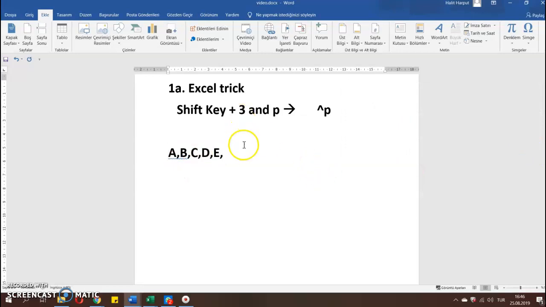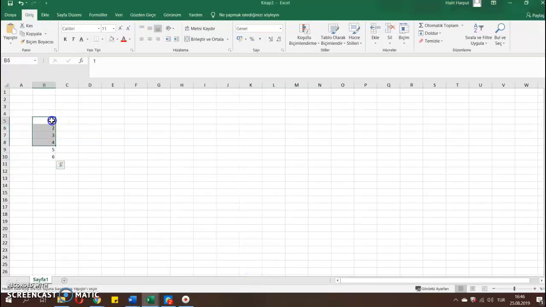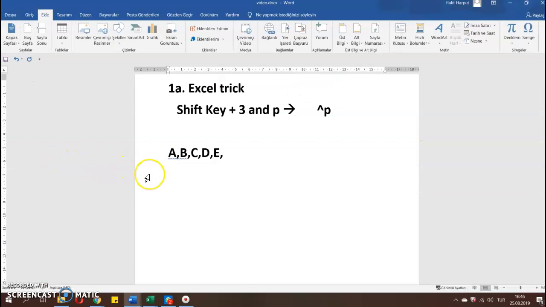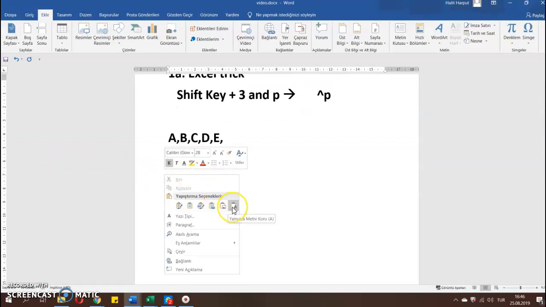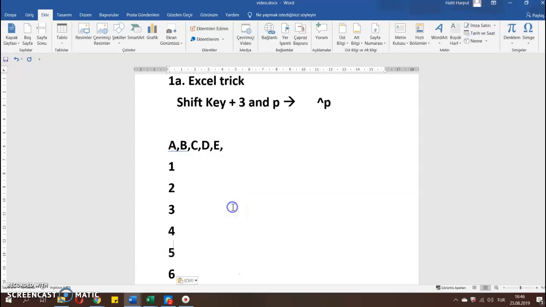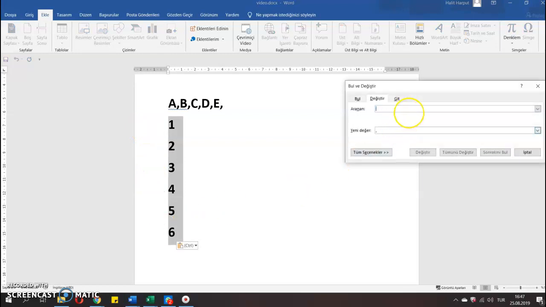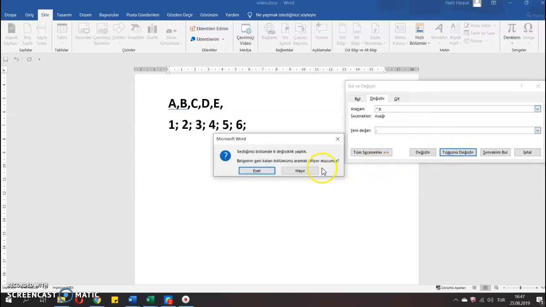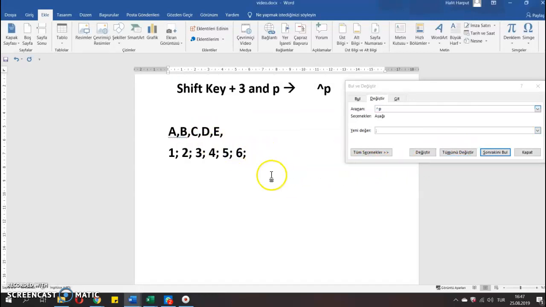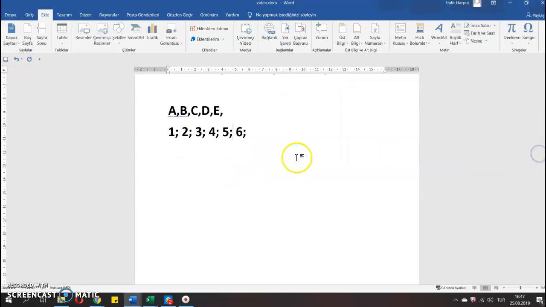You can also copy and paste it from Excel. It's also very easy. So I have this data. Let's copy, and here we have to paste special. We just need the text, not the format or anything. And then we select replace. Again, we put our symbol. This time I want semicolon and space in between. Replace them all. Yeah, you see. So I actually use this for entering the HS codes into the GTA database.